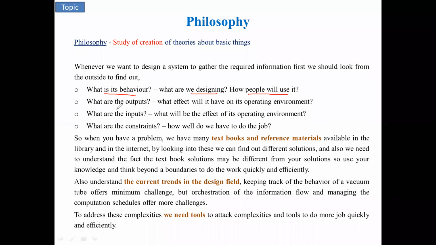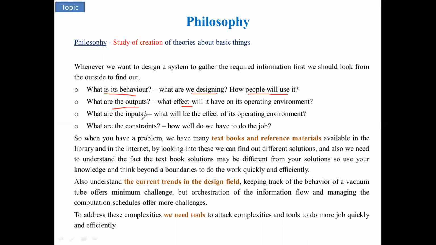You have to think about what the system output is. The system output should be very effective for the operating environment. For example, the room temperature should be maintained at 25 degrees Celsius. Depending on the external environment, it has to maintain normal cooling or high cooling. So you have to design in such a manner. Depending on the input, you have to develop your own coding, so that based on the input, the output is controlled.